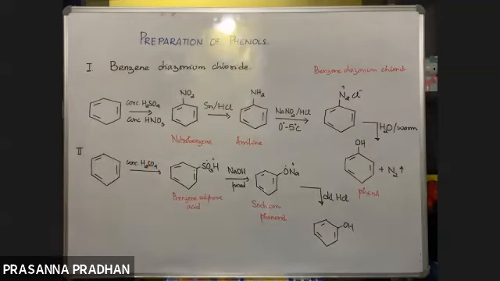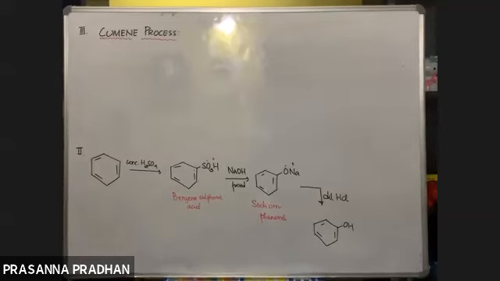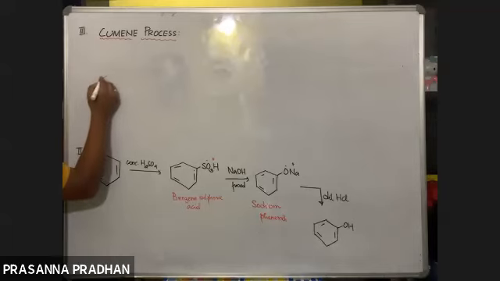Now, apart from all the methods of preparation, one method of preparation is known as the cumene process. Okay, fine. So, what is the cumene process? Let us see.